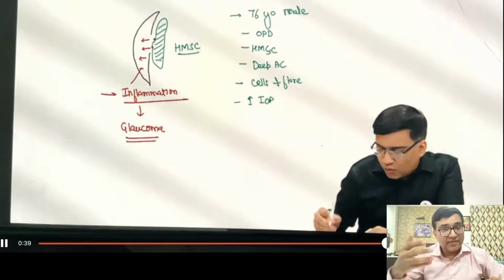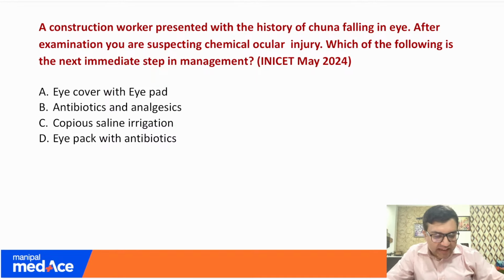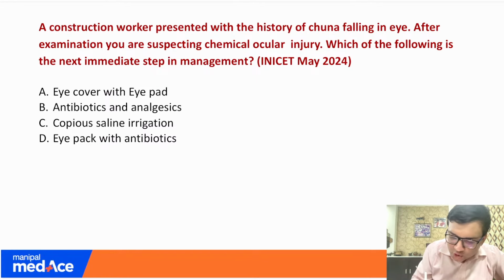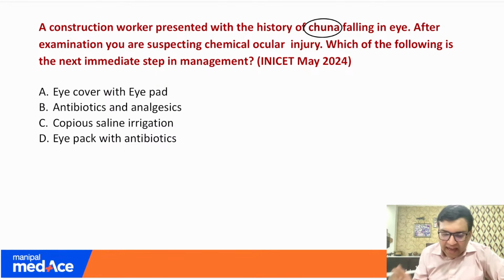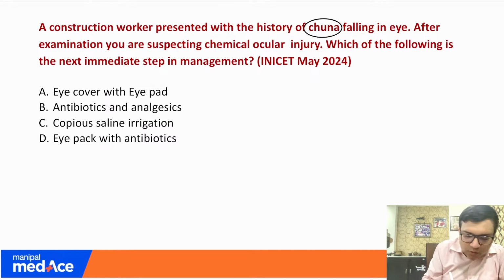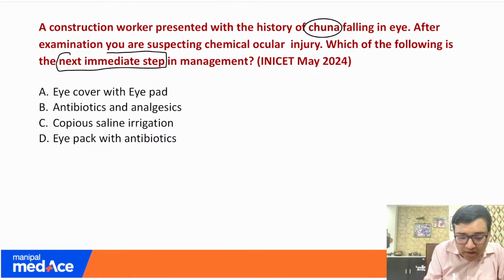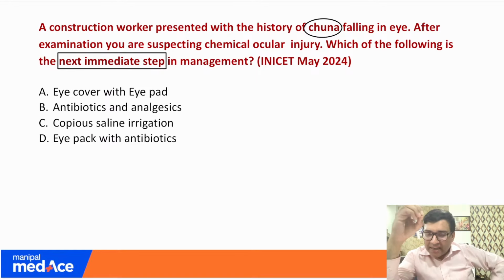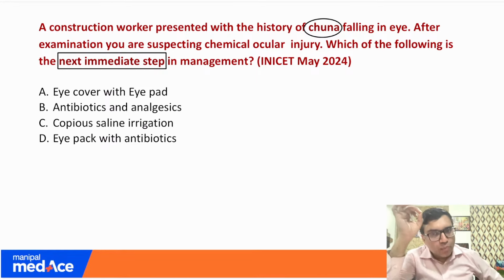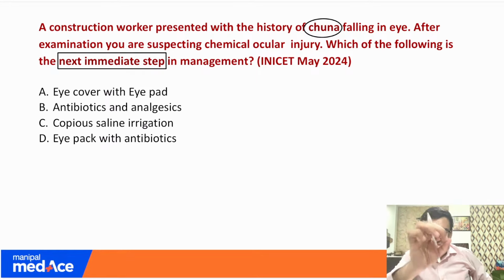So the next question was another question straight from the app. So proud of you. A construction worker presented with the history of tuna falling in the eye. So tuna falling in the eye, they are asking about the chemical injury to the eye. And then they are asking what is the first step. So remember, whenever there is a foreign body and if it is a tuna particle, there is an alkali injury, it is the most dangerous type of chemical injury to the eyeball.